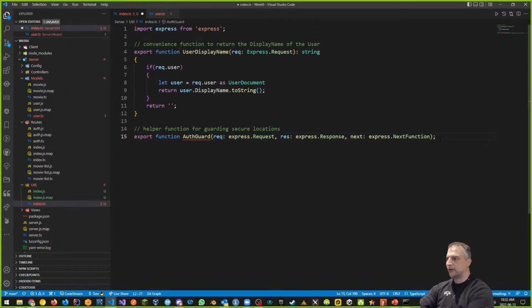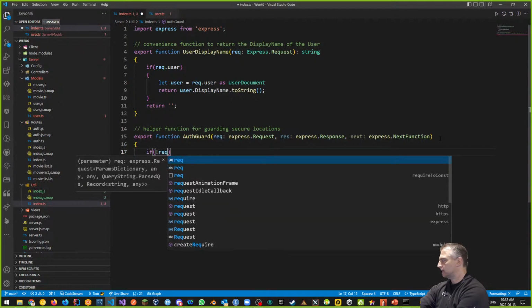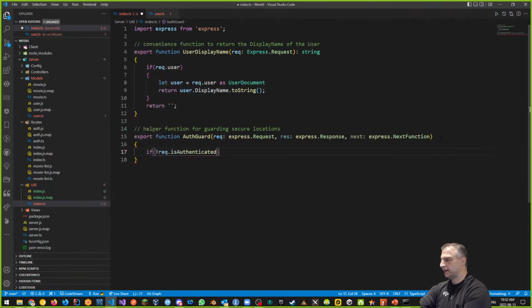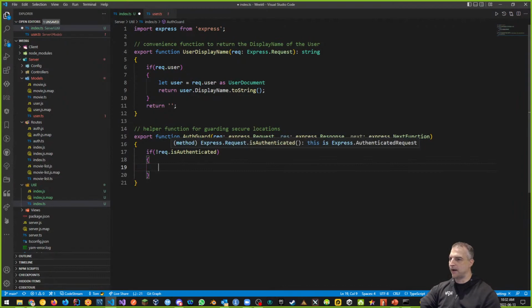And then what I'm going to do is it's going to say that if my request or my user is not authenticated, and by the way, is authenticated comes from Express itself. Express has a request that is authenticated or not. If my user is not authenticated, what do I want it to do?